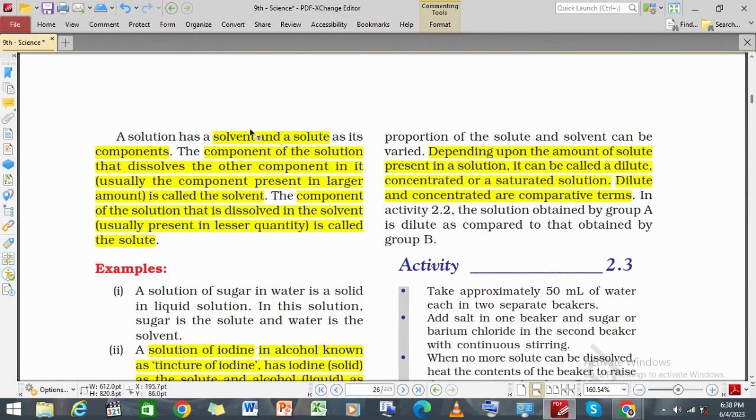Now, a solution has a solvent and a solute. All right, and what are its components? The component of a solution that dissolves the other component, usually the component present in larger amount, is the solvent. That means if anything is present in larger quantity, it is the solvent, which dissolves the other component, and the component which is present in smaller amount or lesser quantity is known as the solute. All right, solute is small and solvent is more.